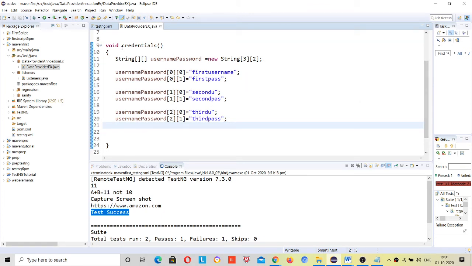Now I have to return this. This is a 2D array, so I have to write it in this way. Now return this.